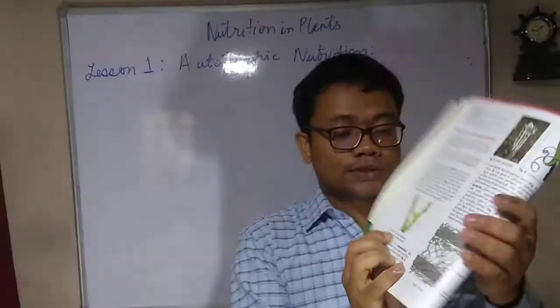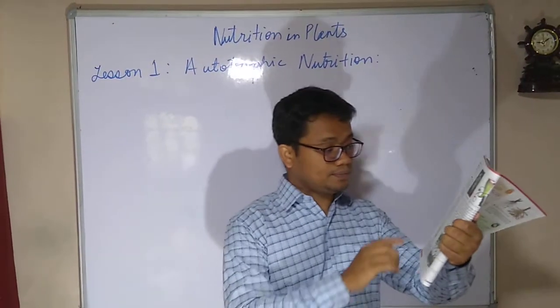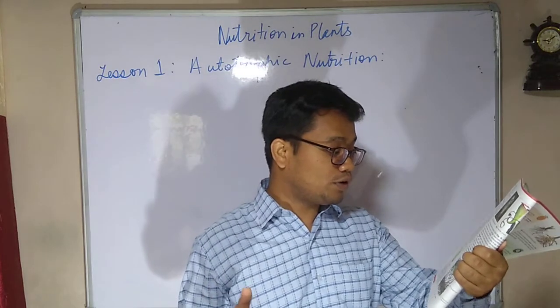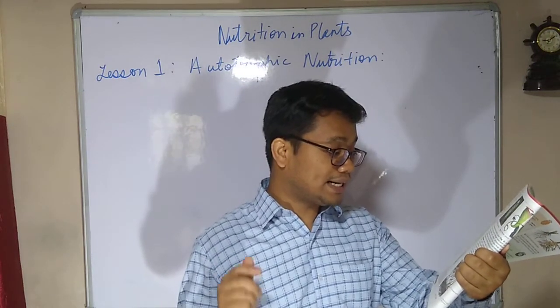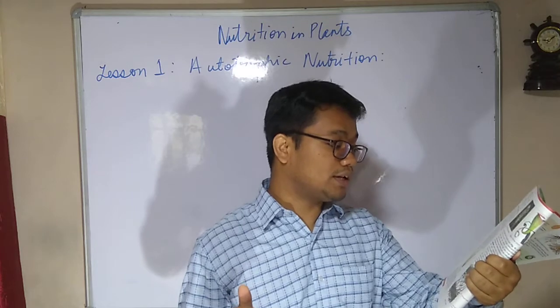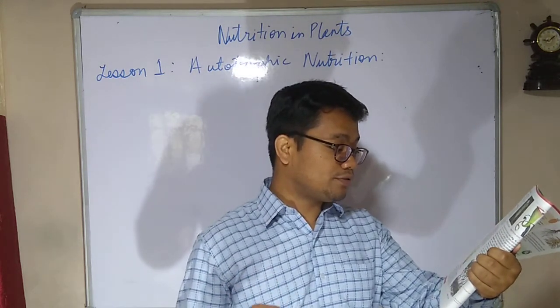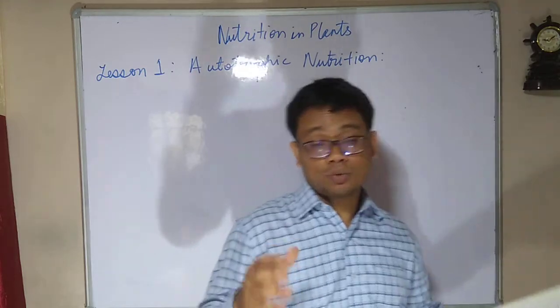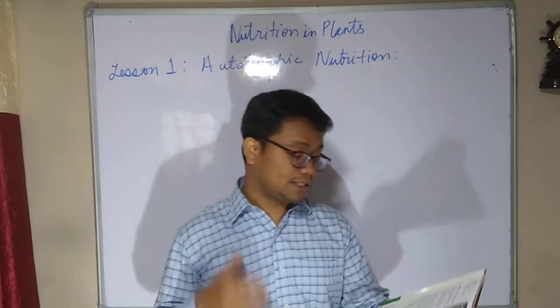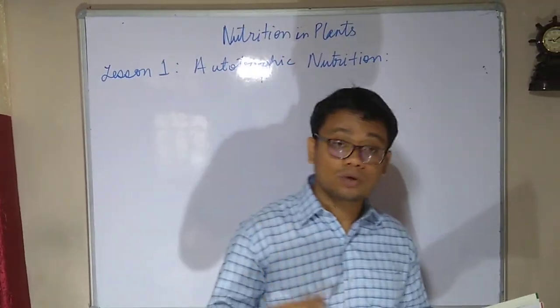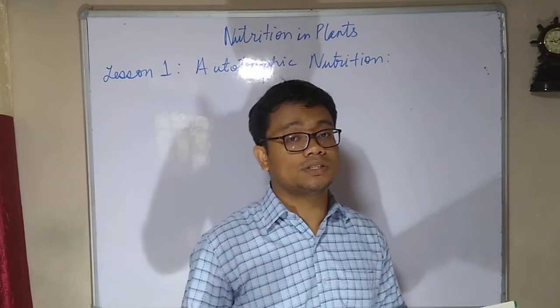It lacks chlorophyll, so it cannot make its own food by photosynthesis. It attaches itself to the stem of the host plant through hook-like structures and gets nutrition from it. What happens in the case of this parasitic plant is that they don't have chlorophyll, so they cannot perform photosynthesis.